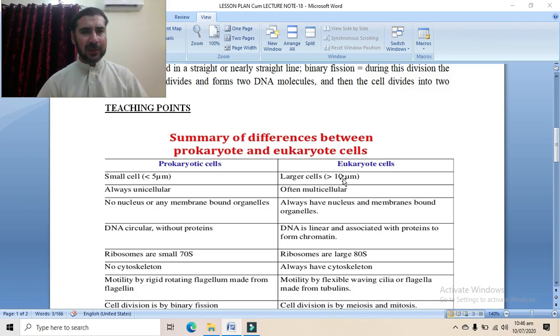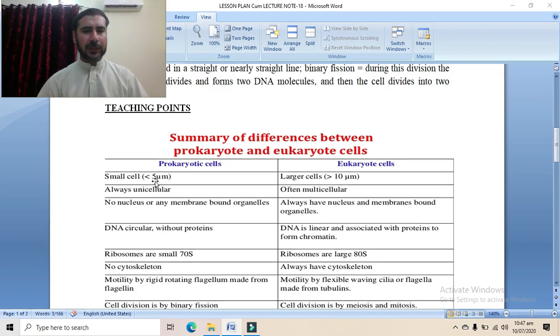So animals, plants, fungi, and protists, these four kingdoms basically consist of these eukaryotic cells, and these are larger cells. While in bacteria and cyanobacteria, prokaryotic cells are found, which are smaller in size, up to 5 micrometer.